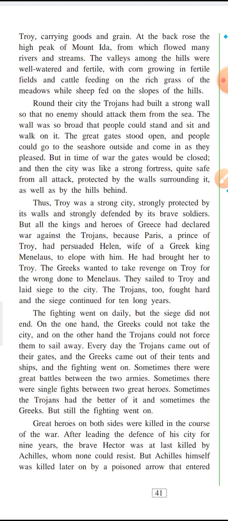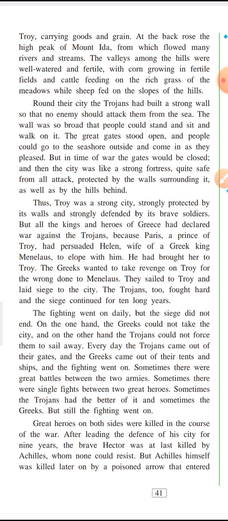Around their city, the Trojans had built a strong wall so that no enemy should attack them from the sea. The wall was so broad that people could stand, sit, and walk on it. So the Trojans had built a very strong wall around their city so that no one could attack them from the sea.